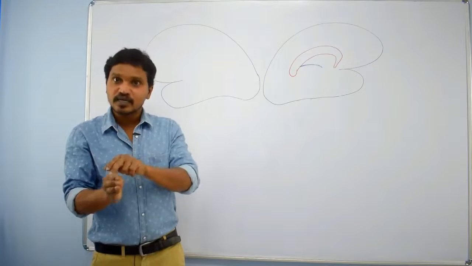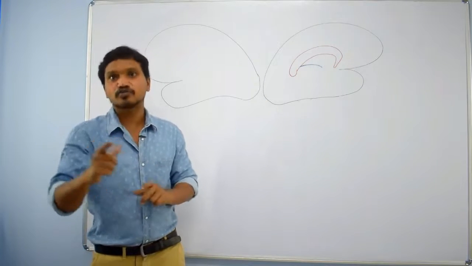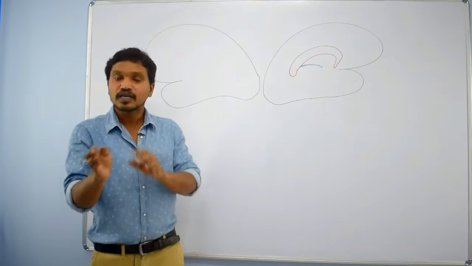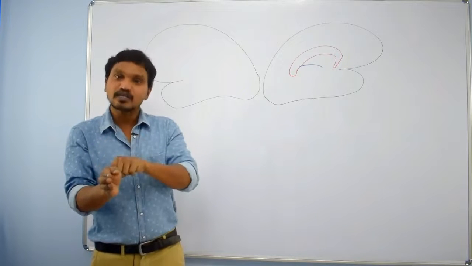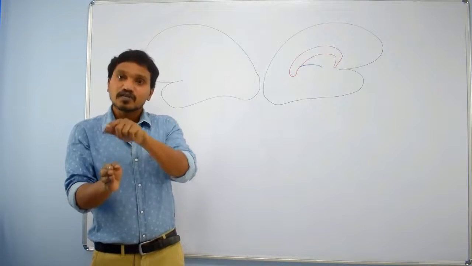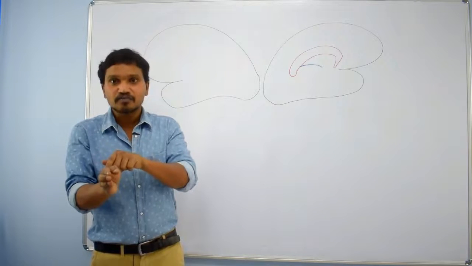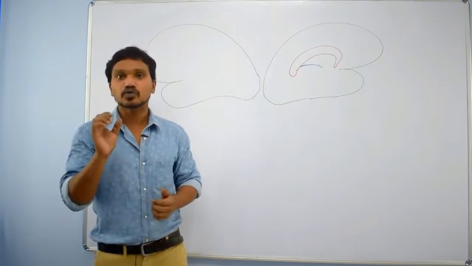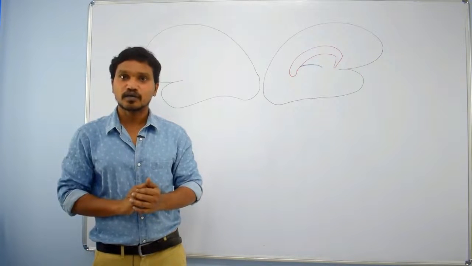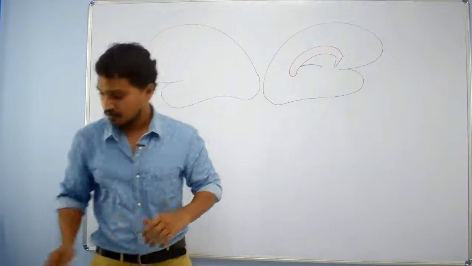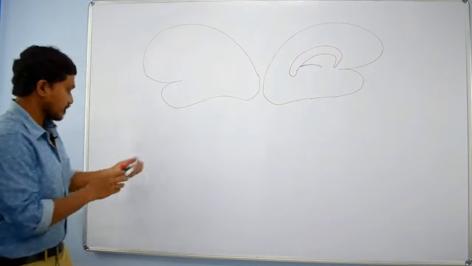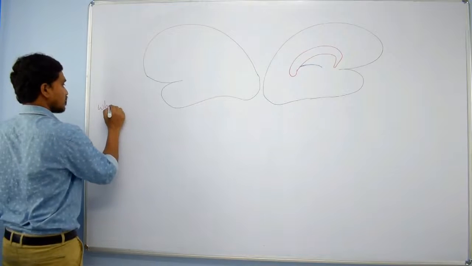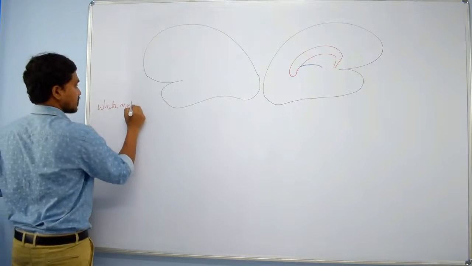Depending upon the length of those fibers, they are further divided into short and long. Right? If the fibers present within the cerebral hemisphere connect the areas of the same cerebral hemisphere, those fibers we are calling association fibers. So, when you take the classification, this is white matter.